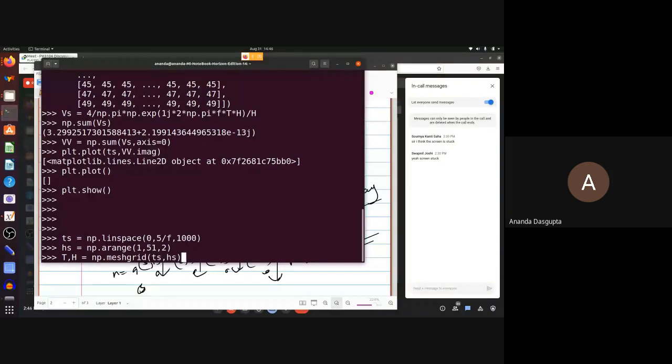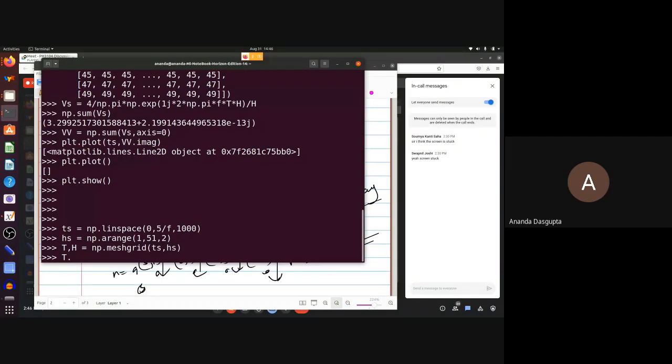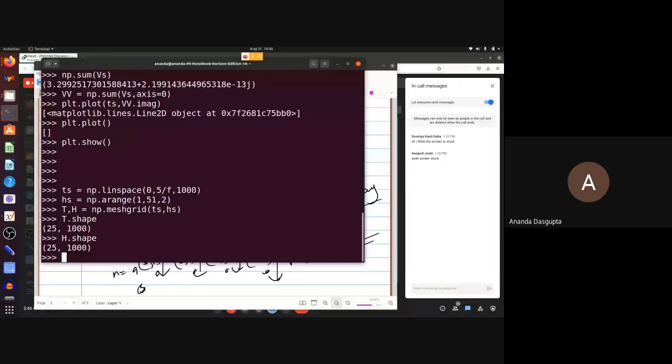So basically, the t array is repeated h times down the rows, and the h array is repeated the number of times there are t values, that is 1000 times. If you look at the shape, both of them are basically 25 by 1000 arrays. Both of them have exactly the same shape, which is why you can feed them into a NumPy calculation where it just does the calculation element by element, and you don't have to write any explicit loop for that.